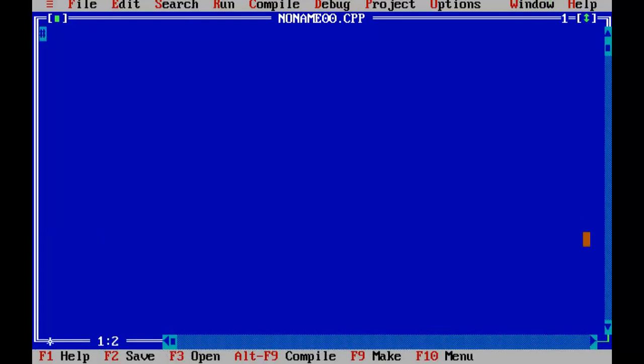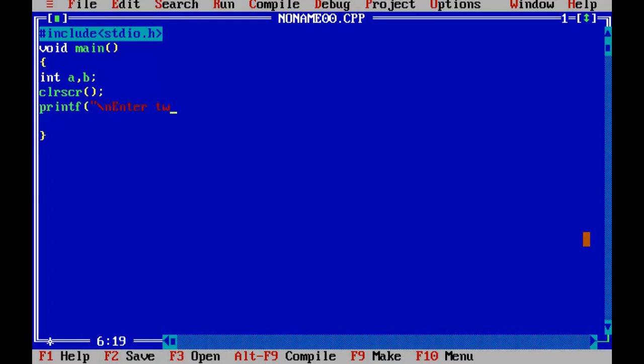I go for hash include and stdio.h. Okay. Then we go for the void main, then opening bracket and the closing bracket. Then we take two variables. I explain you the first program, largest of two numbers. If you are working with Ubuntu, do not use CLRSCR. Okay. Then we display the message printf. Then \n means cursor comes down. Enter two integers or enter two numbers, colon, as you wish, you can type or you may not.